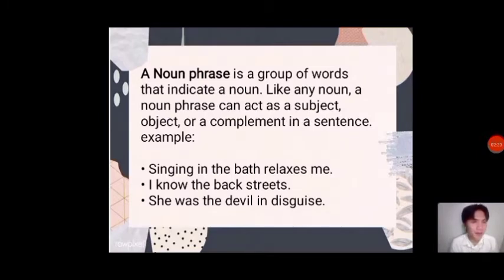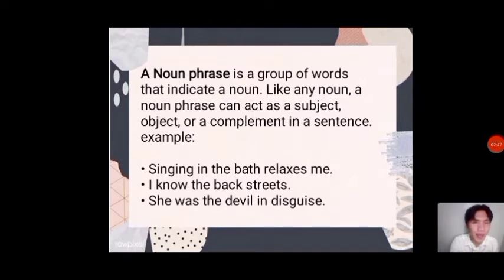What is a noun phrase? A noun phrase is a group of words that indicate a noun. Like any noun, a noun phrase can act as a subject, object, or a complement in a sentence. For example, singing in the bath relaxes me. Here, the noun phrase is the subject of the verb relaxes.